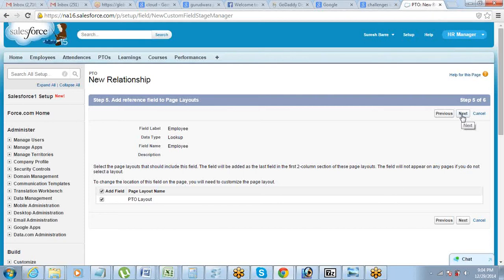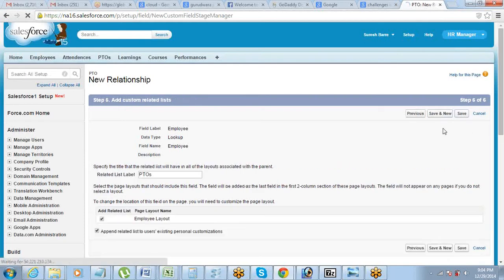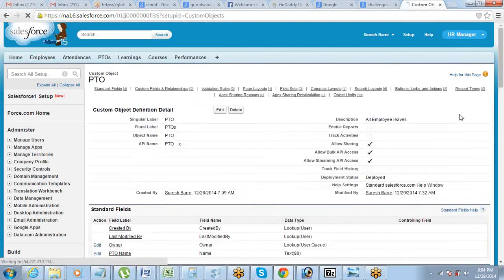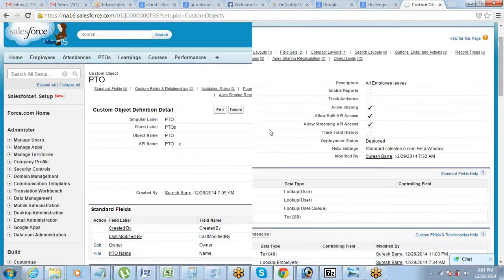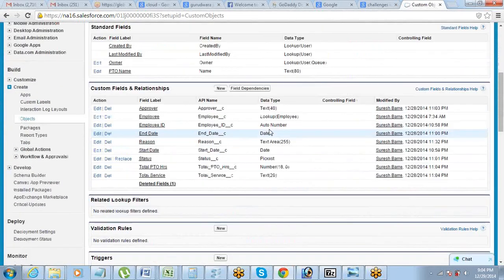So first of all, let us understand how a relationship is done. Clear? That is the reason why. So this creates a relationship. Now, if you look into this field, what is the field name? Employee. It's a lookup with the employee table.